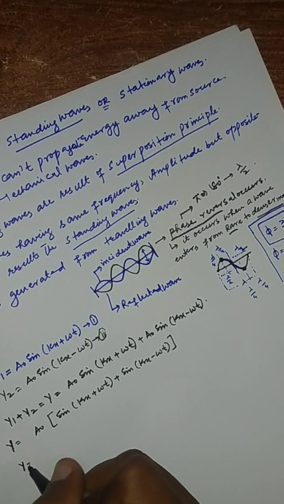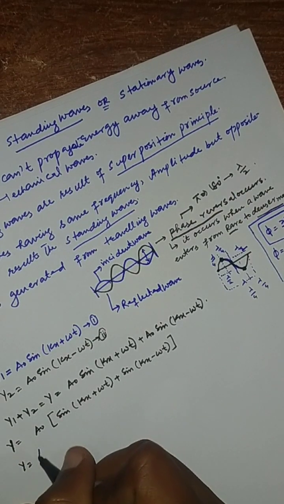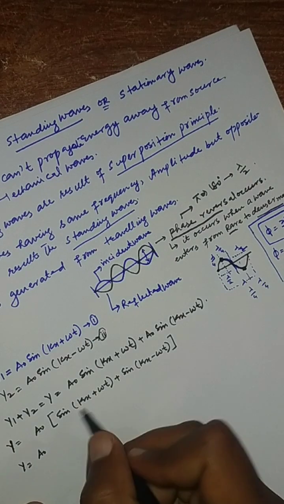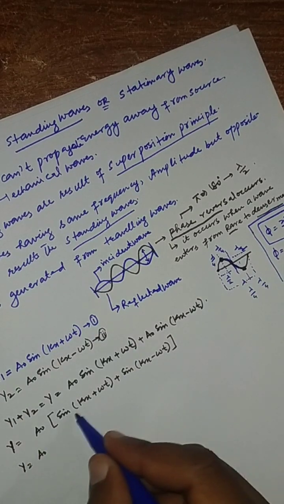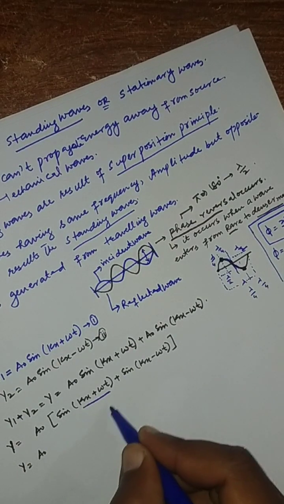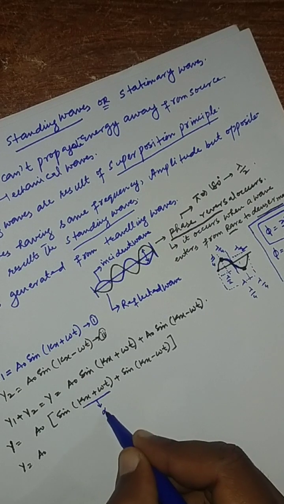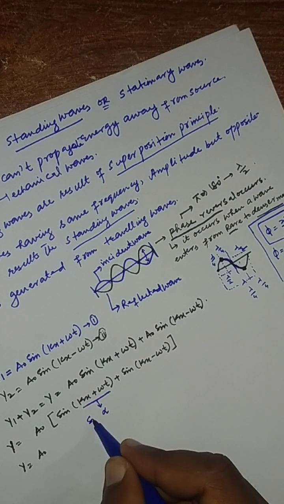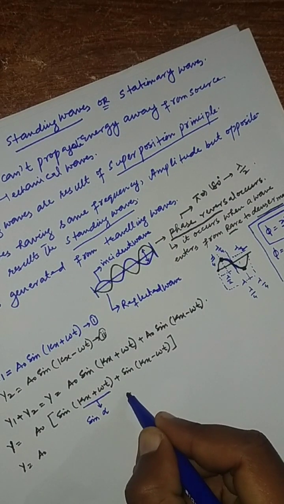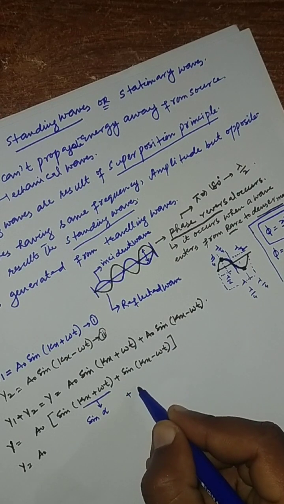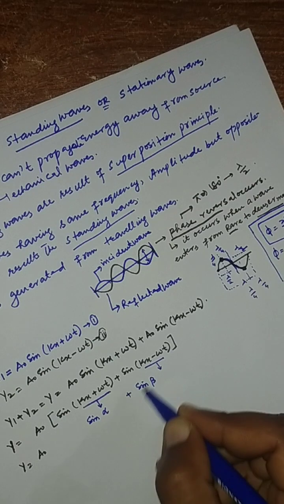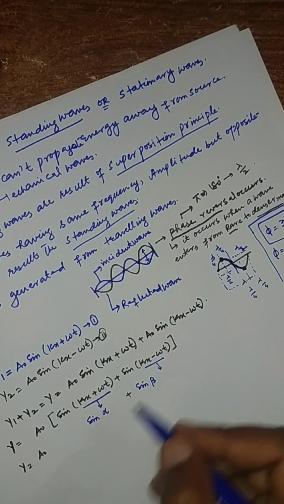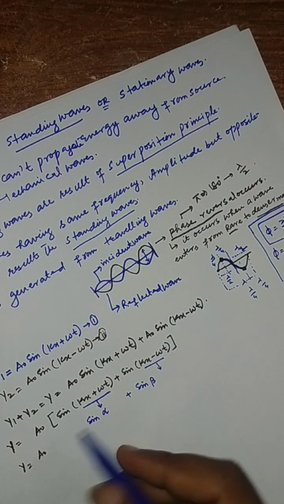So y is equal to a node times this. Here we use a trigonometric identity. Let's suppose this is alpha and this is beta.